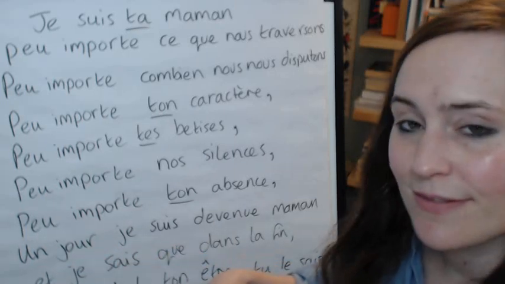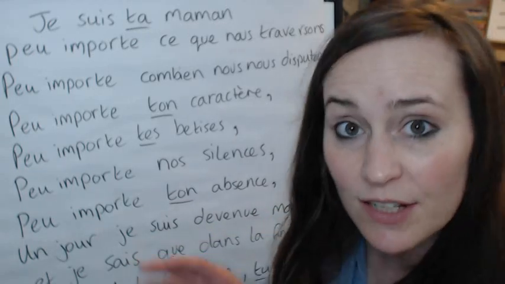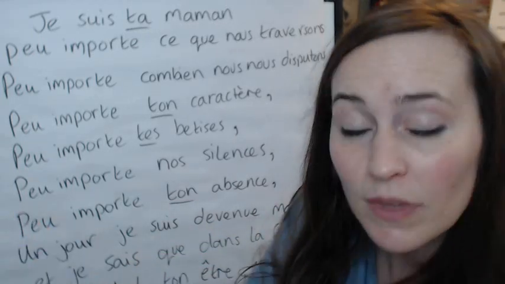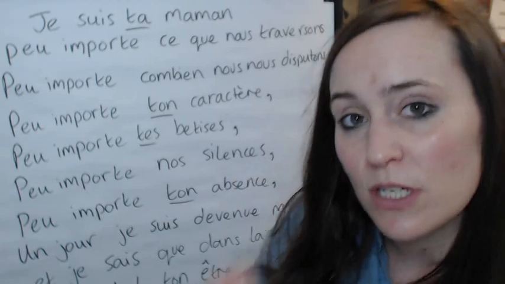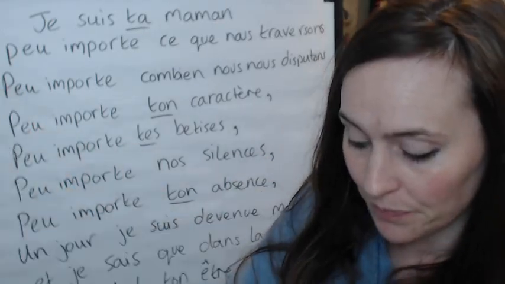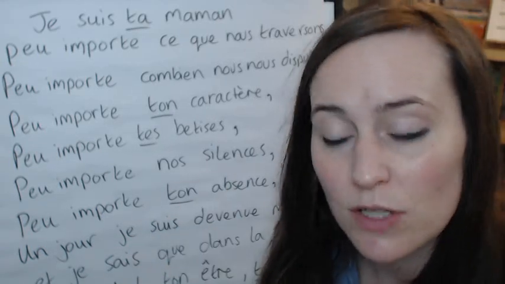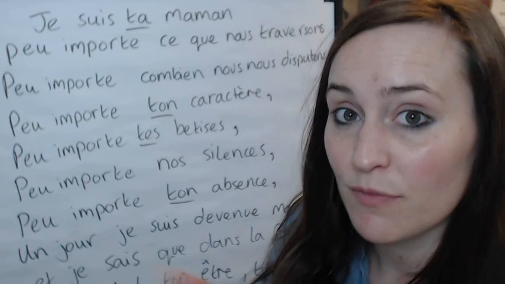Un jour, one day, je suis devenue. Now, when you see je suis, I know it looks like the present tense, I am. Sometimes it is. But with certain verbs like devenir, which is to become, certain verbs don't use the auxiliary verb avoir. You don't say j'ai devenu, I have become.